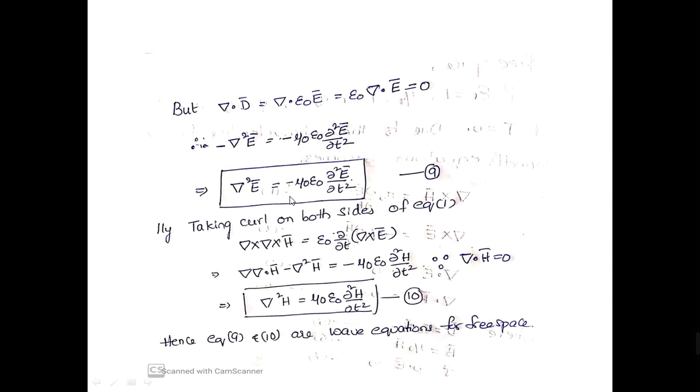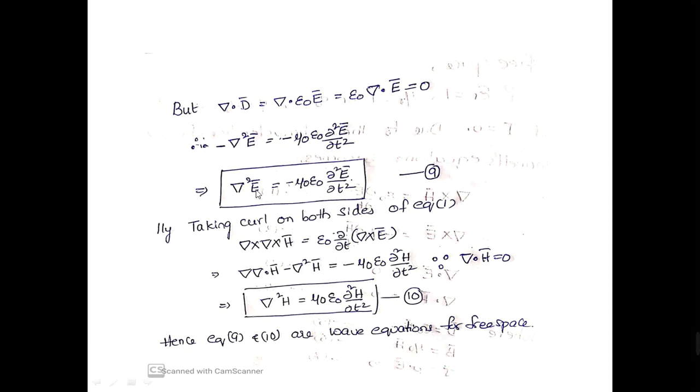Similarly, we can obtain a wave equation in terms of magnetic field by taking the curl on both sides of equation 1, that is del cross H is equal to epsilon into dou E by dou T. On simplification, applying the vector identity where del dot H is equal to 0, you get del square H is equal to mu naught epsilon naught dou square H by dou T square. So these are equations 9 and 10.